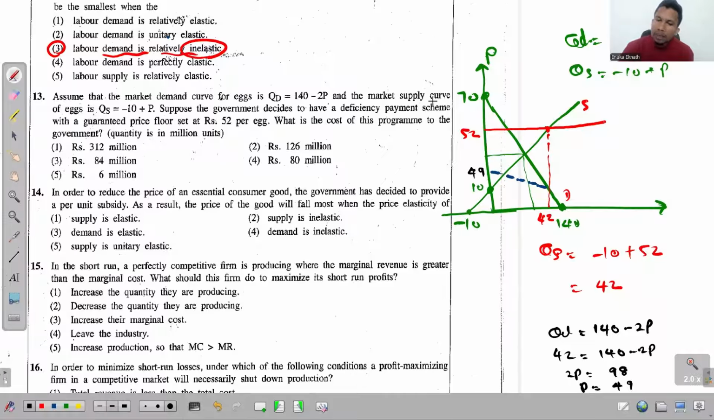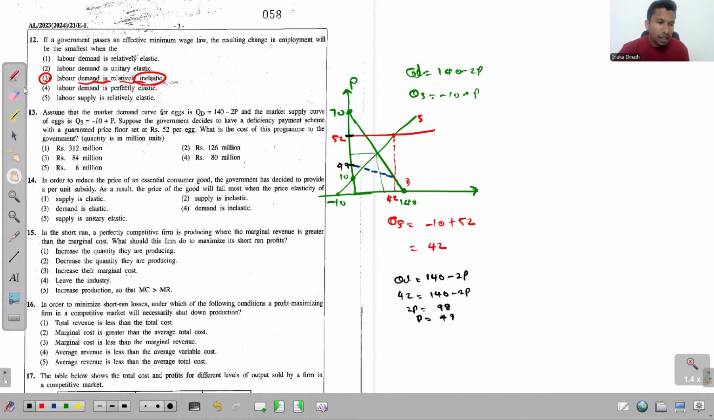Okay, see that now? Per unit deficiency payment, how much is that? The guaranteed price is 52 and the price that the farmers receive from the market is just 49. So per unit deficiency payment is the difference between 52 and this 49. And how much is that? That's simply 3. So let me write per unit deficiency payment. That is 52 minus 49, answer is 3.